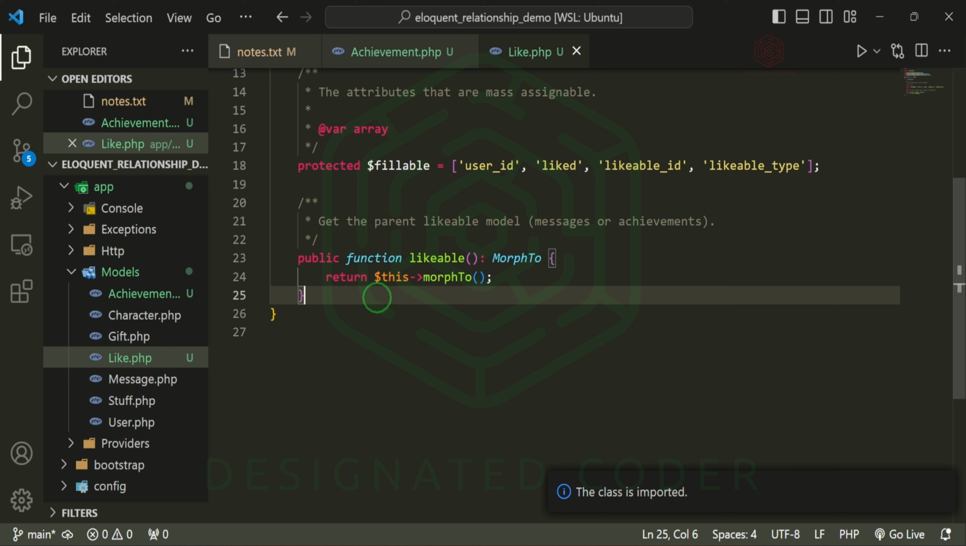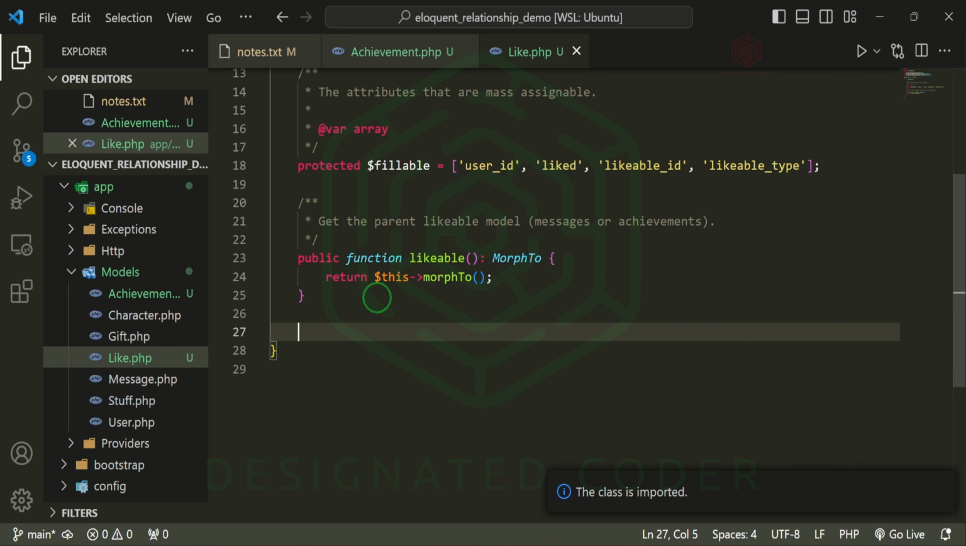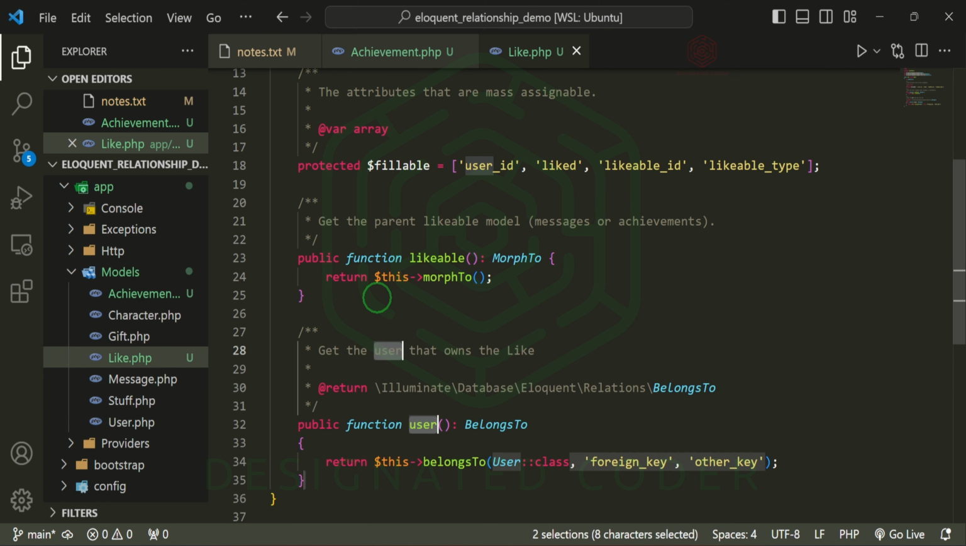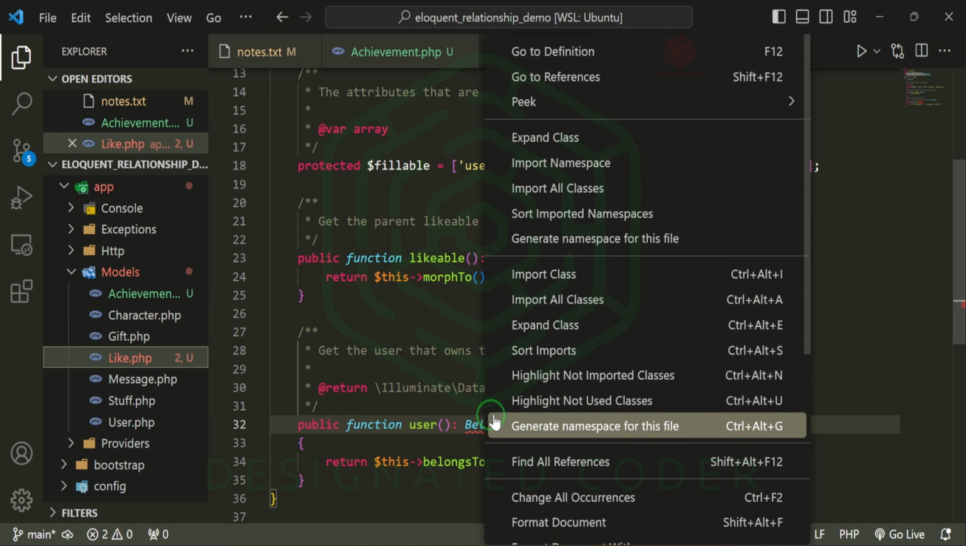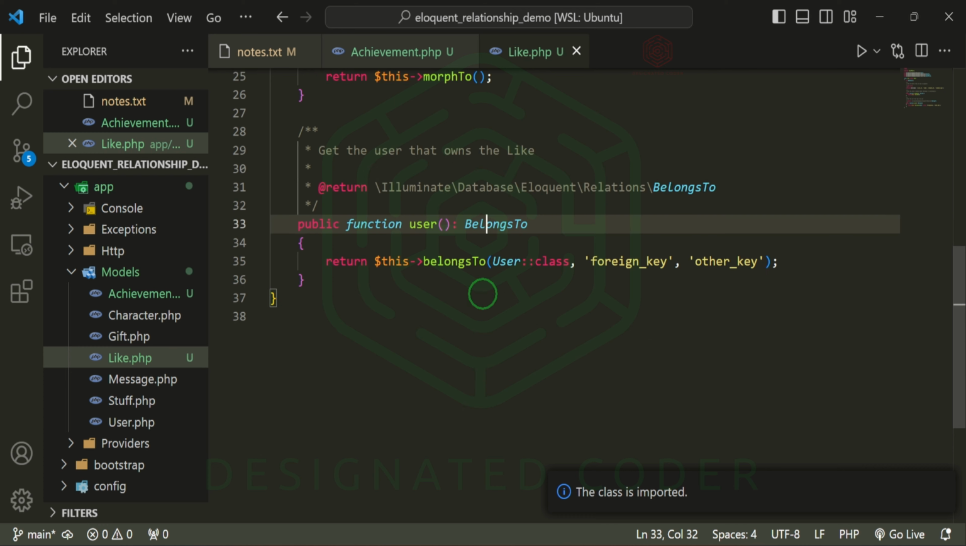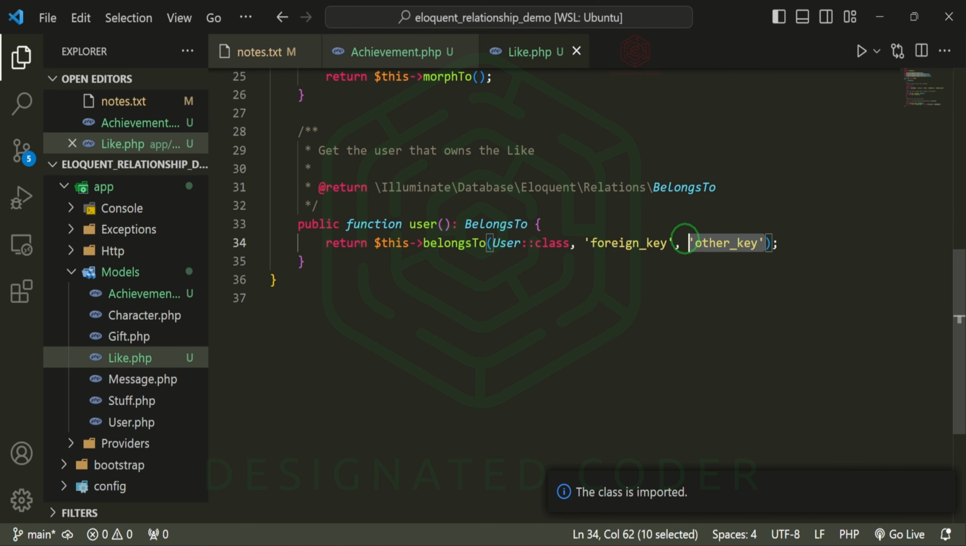Something else we also need in here is the relationship to the user, and this like will belong to the user. So the user that owns the like, we'll go ahead and import this. And then we can also go ahead and remove the foreign key and the other key.